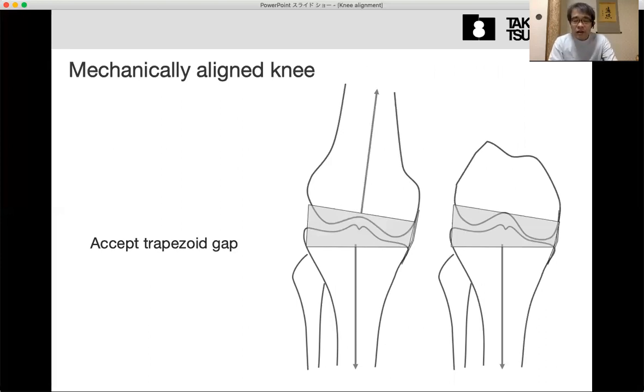Especially in the constitutional varus patient, if we cut the femur and the tibia perpendicular to the axis, the gap should be trapezoid, not parallel. The medial side is tight and the lateral side should be wide, unbalanced.